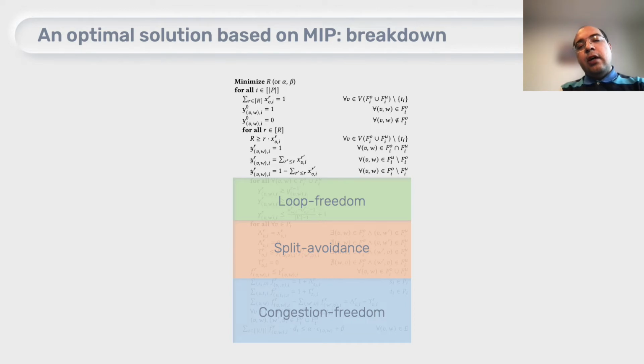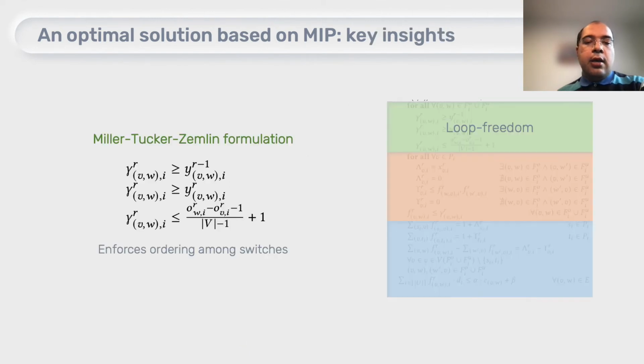1 block for ensuring that we have a loop-free update schedule, 1 block to ensure that all the paths that we have, the flow on those paths always goes from source to destination, hence all the packets will go from the source to destination, and then we ensure that none of these flows would violate the capacity rules that we have on each link.